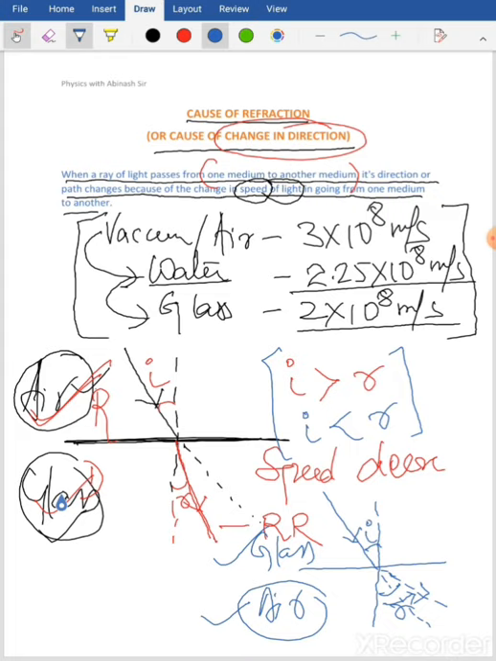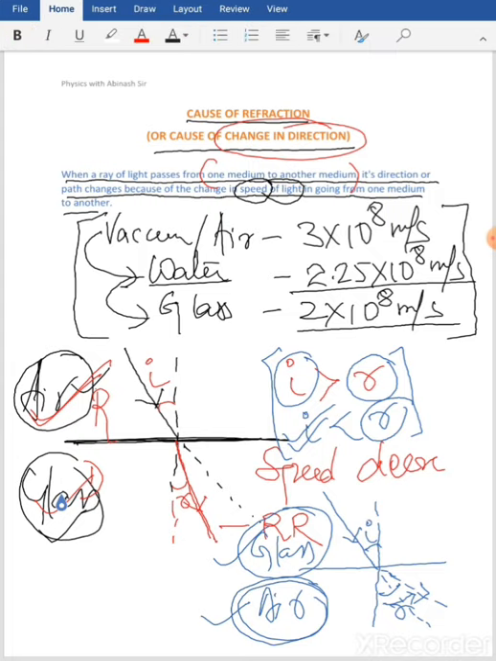So when the ray of light is traveling from rarer to denser medium, what happens? It bends towards the normal, making the angle of refraction less than the angle of incidence. Similarly, when a ray of light is traveling from an optical denser medium to an optical rarer transparent medium, the speed of light increases and hence the ray of light bends away from the normal, and thus in turn makes the angle of refraction greater than the angle of incidence.